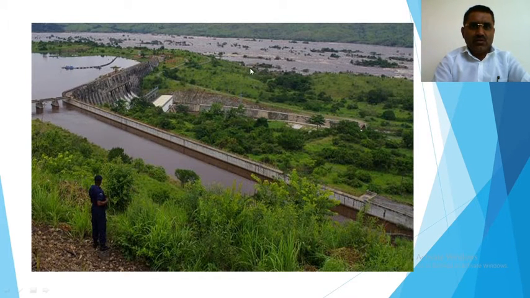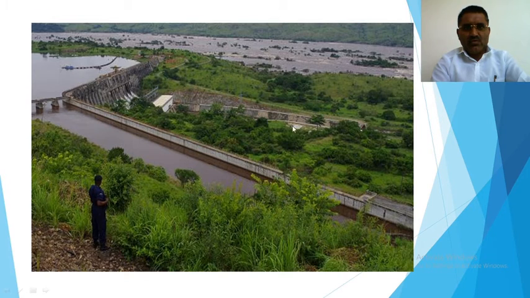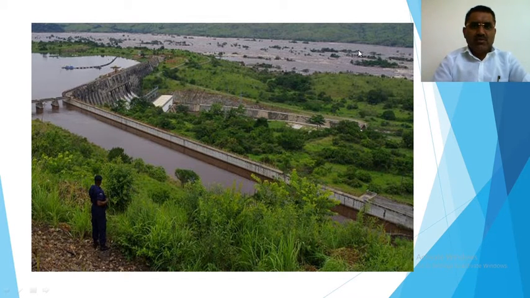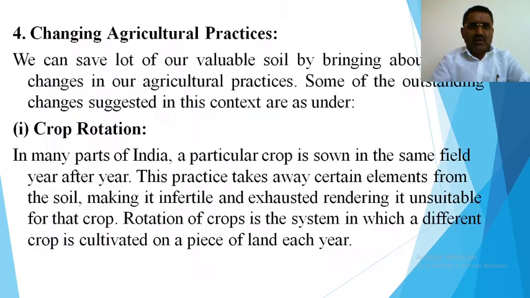See here how water is eroding the soil, and here we can see how, due to the barrage, due to the construction of the dam, the water gets stopped over here. We can control the water and we can stop the erosion of the soil. This is the area beyond the dam where there is no water, and that's why here we can conserve the soil, but here we can't. So construction of dams is the main method of conservation of soil.